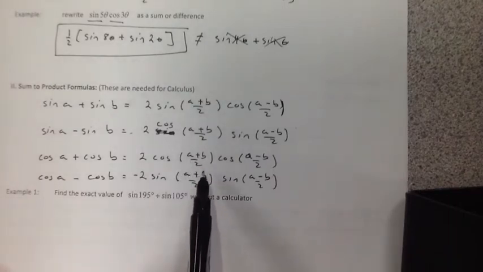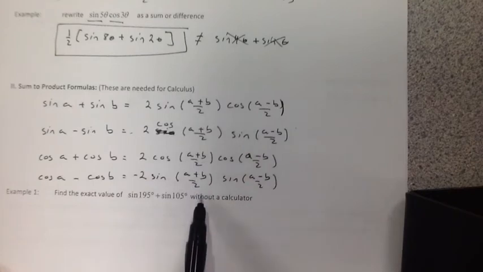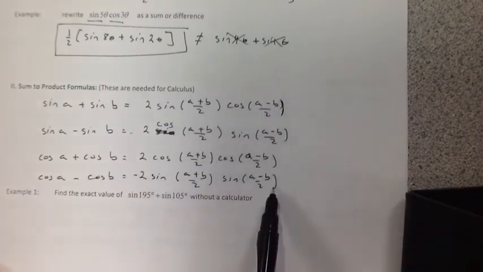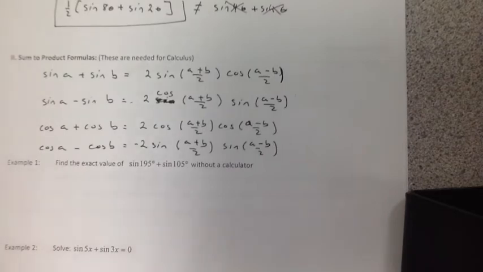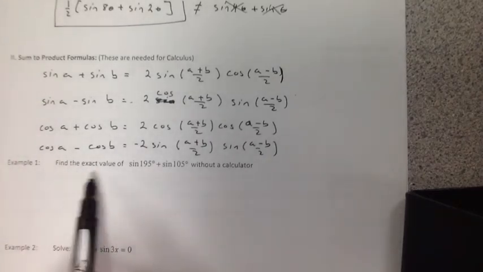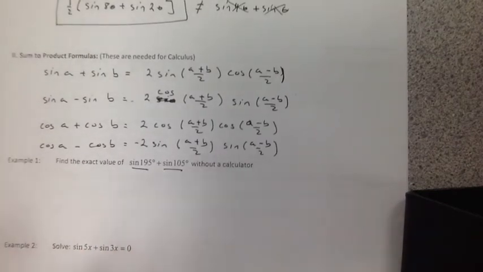Okay, so be very careful. And again, it's plus plus, minus minus. So these are always easy. Remember, the first term we're always adding, the second one we're subtracting. And we're going to use this the most often, especially in pre-cal and calculus, when we start manipulating what we call integrals. So we want to find the exact value of the sine of 2 different angles without a calculator.